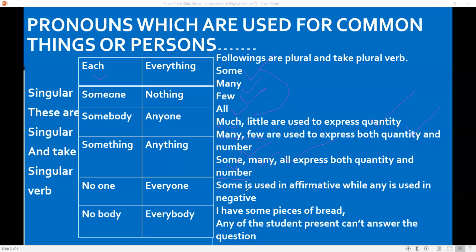Now, some is used in affirmative sentences, simple positive sentences. I have some pieces of bread. While any is used in negative as well as interrogative sentences. None of the students present can answer the question.